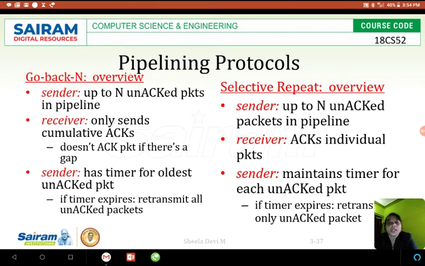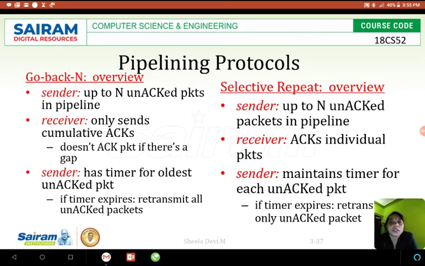So in Go Back N, what happens? The sender sends up to n unacknowledged packets. It can send a maximum of n packets without getting acknowledgements. Once all the n packets have been sent, it will wait for the acknowledgement for all the n packets. Once it gets the acknowledgements for all the n packets, it will move to the next set of n packets.